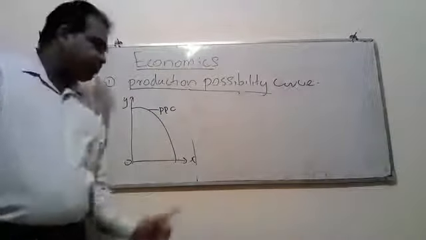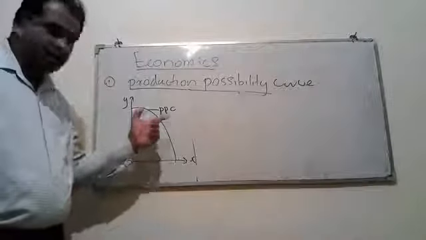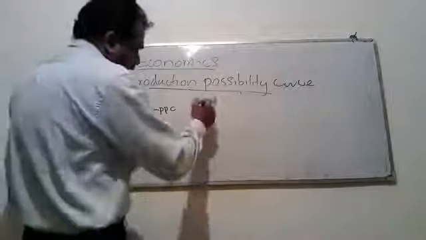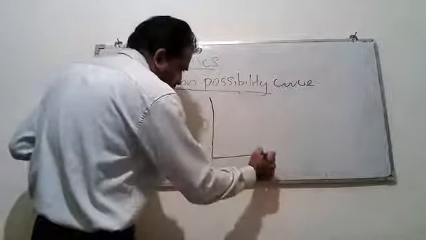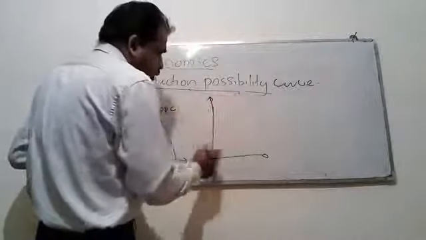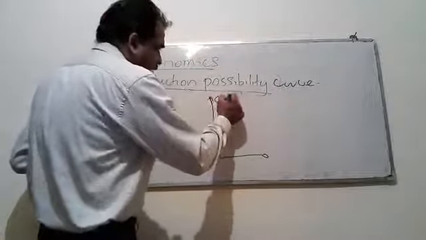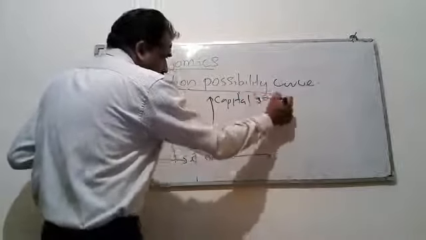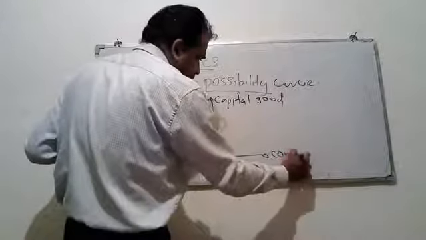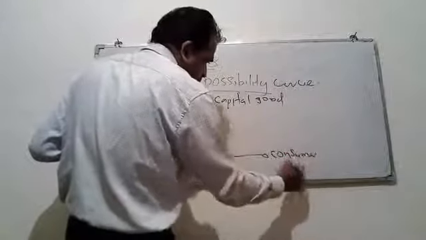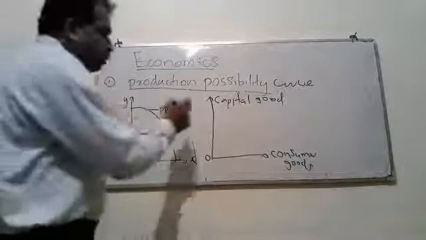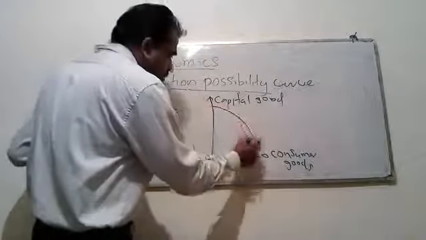Here, if you take this PPC diagram, not only X and Y, we can take any two types of goods or services. Capital goods, consumer goods. Likewise, you can take any combination of two goods or services.